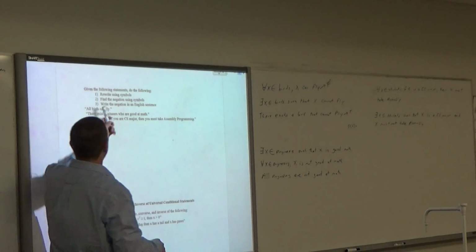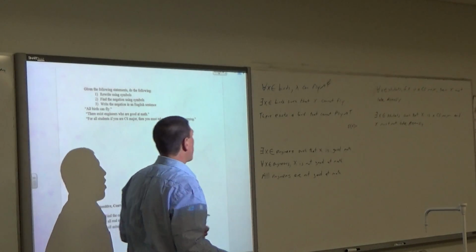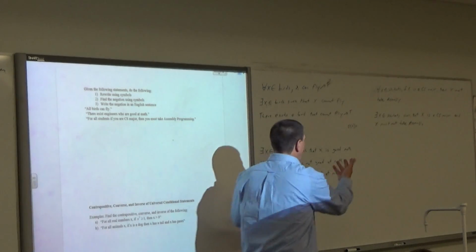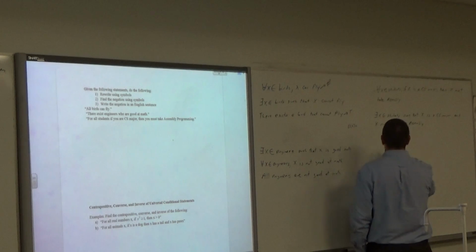And then if I wanted to write that in an English sentence, how could you guys write that? Well, it's almost up there, isn't it? We could just literally read it off. There are some, there is one, there exists a student.